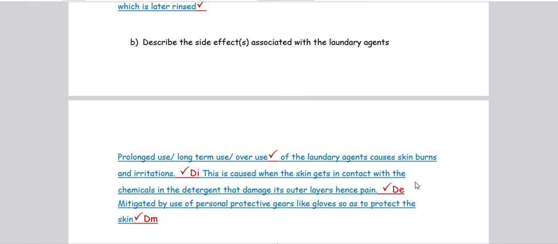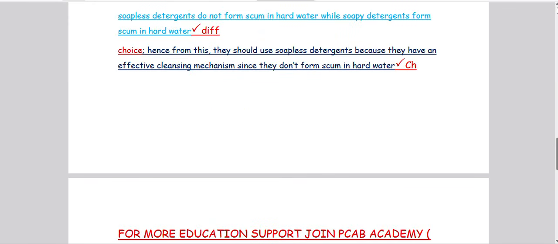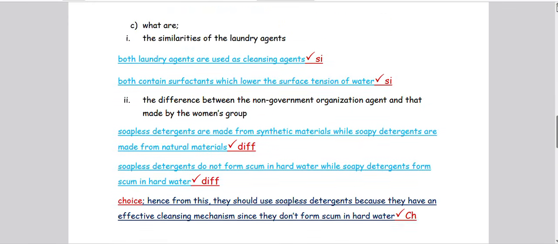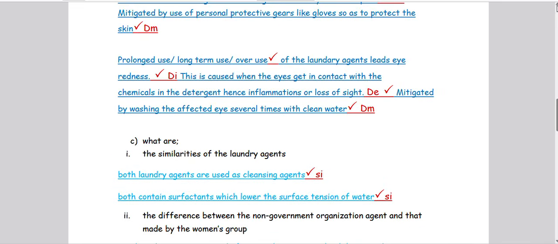Now, on the side of side effects, they only want you to give one side effect. However, to be on a safe side, you write 2 side effects, such that if one is wrong, you get your score. If all of them are correct, you get both of the scores. So you take that seriously. If you're very sure that the one side effect you're writing is correct, then write 1. If you're not sure, you write 2, such that if one is wrong, you have one that is going to save you. So likewise, that's what I did for you people here.